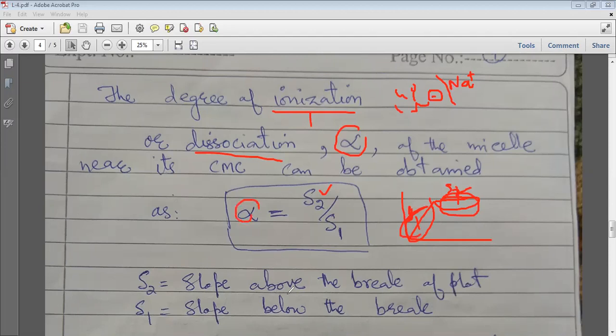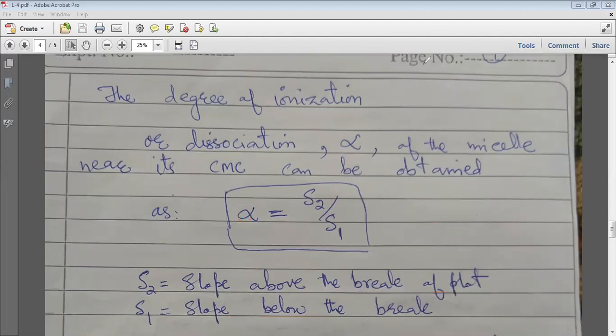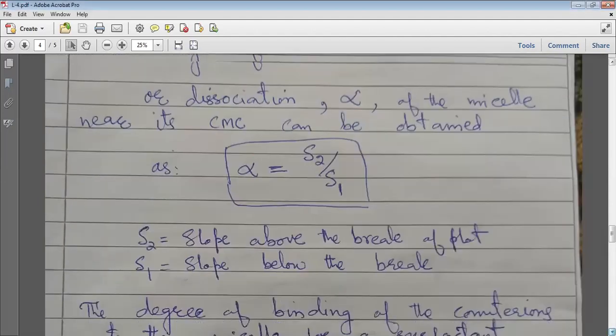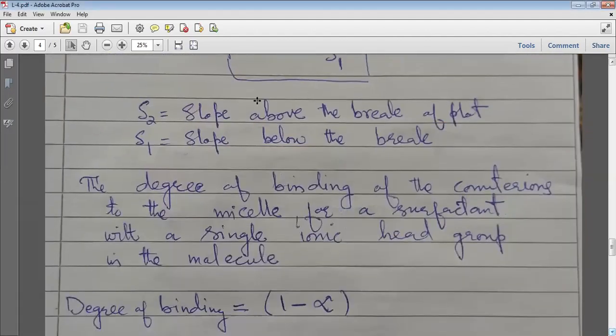So S2 is nothing but the slope above the break of the plot, and S1 is simply the slope below the break of the plot. The degree of binding of the counter ions to the micelle for a surfactant with a single ionic head group can also be written as follows.